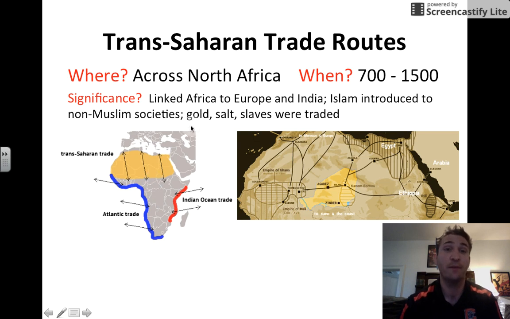And what were the important trade elements? Gold, salt, and slaves were all traded along this route. And you see how it's an important connector from North Africa to the west and the Atlantic trade, and the east and the Indian Ocean trade.